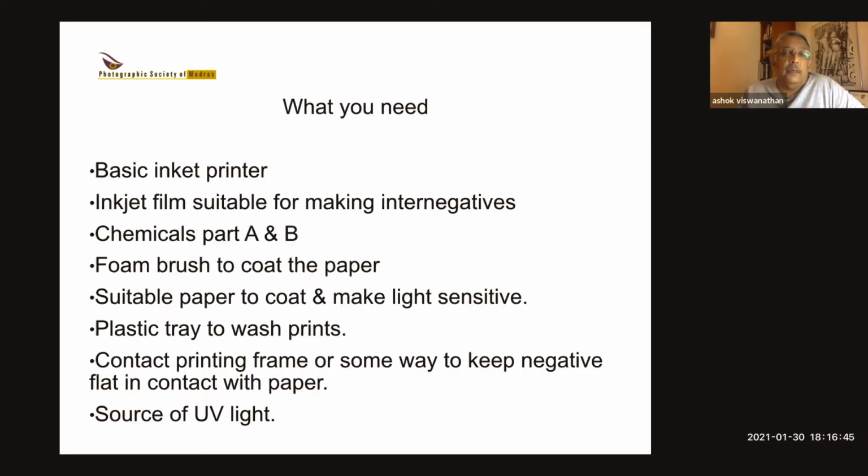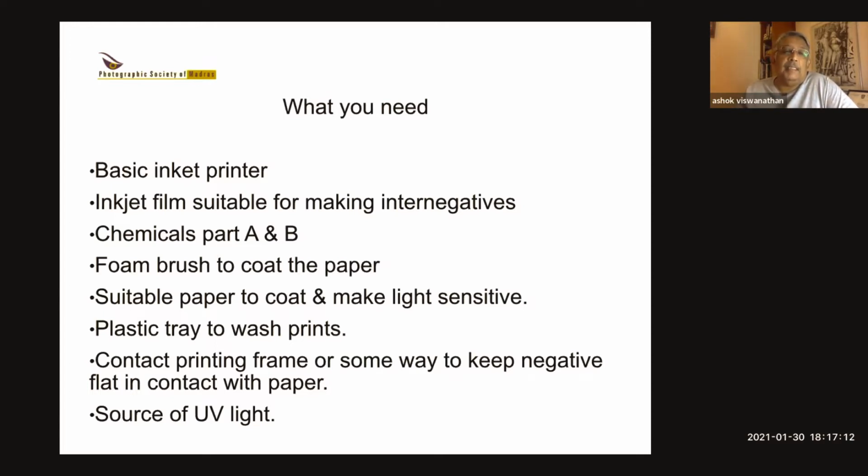Now, what do you need to do it? You need basically an inkjet printer. Now, I use a very cheap inkjet printer, which is an Epson L110, which costs about 6,000 or 7,000 rupees. And all you need is that it should be able to print black and some decent quality of printing. So you don't need an expensive printer. You need an inkjet film suitable for making internegatives. But I'll come back to this a little later.